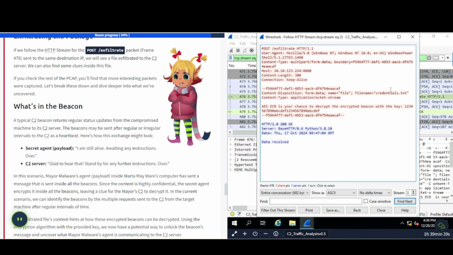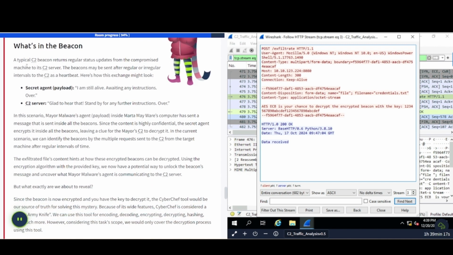Okay, so it says file name equals credentials.txt. Interesting. And let's continue on here. Looks like it was done with Windows PowerShell. Okay, it says if you check the recipe cab, you'll find some more interesting packets were captured. Let's break these down and dive deeper into what we've uncovered.